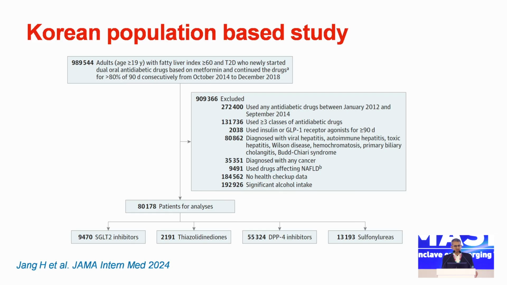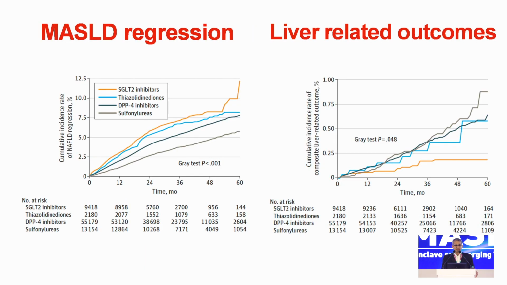That is 80,000 patients, of which 10,000 were on SGLT2 inhibitors, some on thiazolidinediones, some on DPP4 inhibitors, and some on sulfonylureas. Look at the MASLD regression. The orange line is the patients who got SGLT2 inhibitors. Significantly better as compared to all other 3 classes of drugs. Better than sulfonylureas, better than DPP4 inhibitors. Mind you, we did not include GLP-1 here because GLP-1 is supposed to have other effects also.